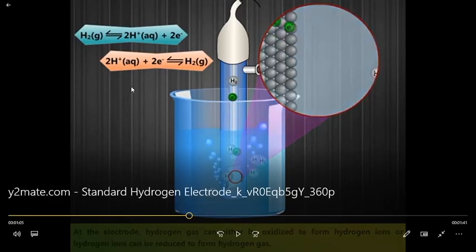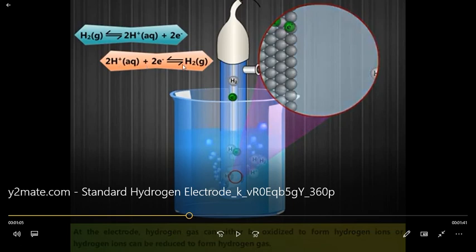So I told you, no? See, two reactions are possible. Hydrogen gas that you're bubbling in can become H plus and electrons. So when this happens, it is losing the electron, meaning it is undergoing oxidation. With copper, this is prevalent.